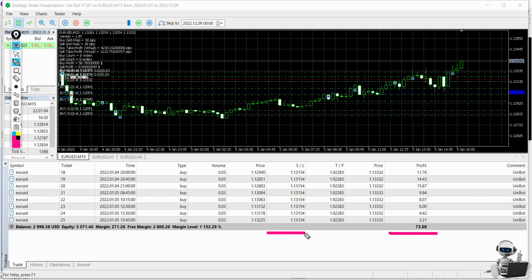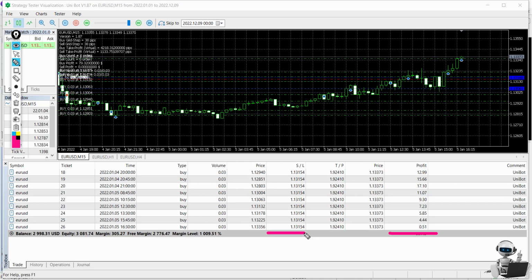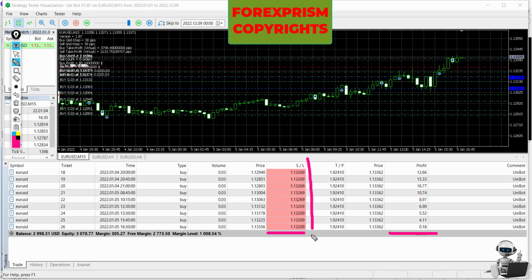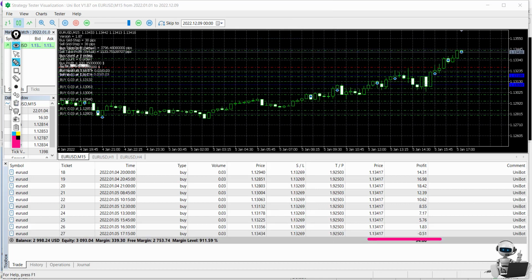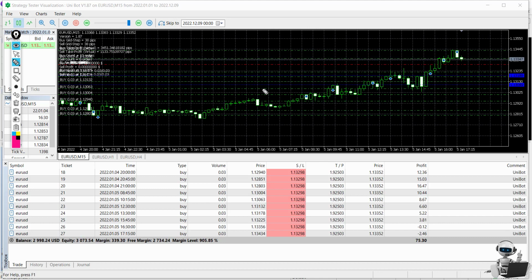Whenever a stop loss is activated, it will close all the trades. So even if the price is going higher, it's still opening trades, and then when the stop loss is activated, it will be closed in profit. This is how the EA works. It is a very smart strategy really, but we don't know how risky.